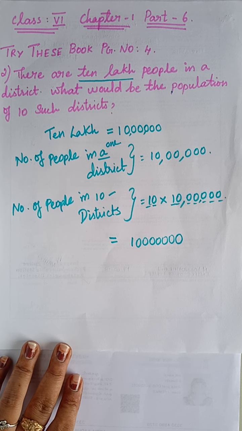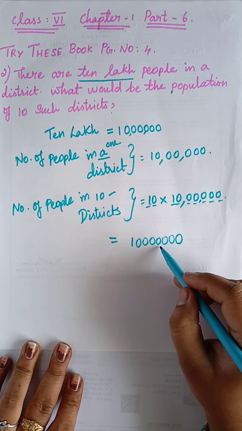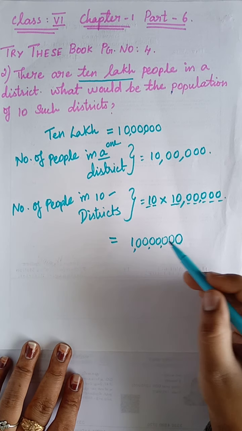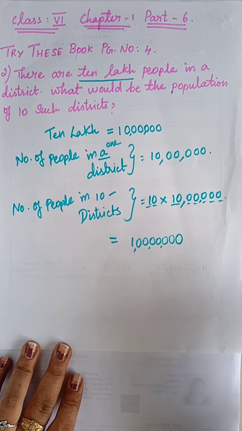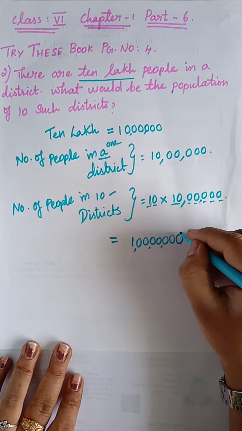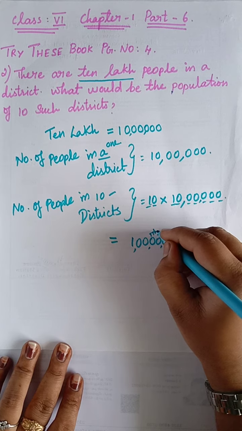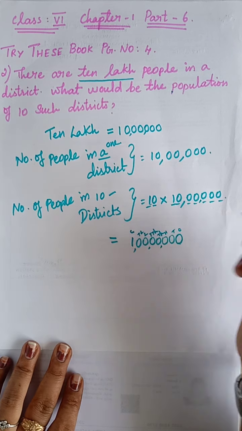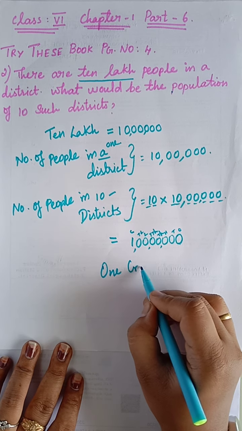Now we have to give the name for this. Before giving the name we have to write the place value, and before that we have to put commas in the Indian system. While putting commas in the Indian system, we have to start from the right side, that is 1 2 3 comma 1 2 comma 1 2. Now how will you name this form? The first thing is we have to write the place value. Place value means ones, tens, hundreds, thousand, 10,000, lakh, 10 lakh, crore. So our answer is 1 crore.